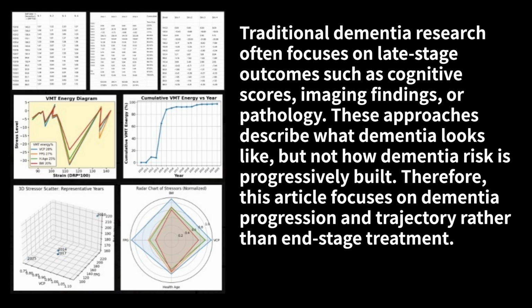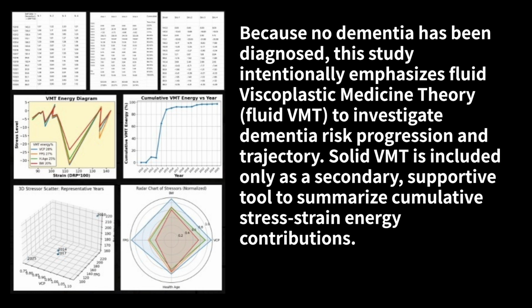Traditional dementia research often focuses on late-stage outcomes such as cognitive scores, imaging findings, or pathology. These approaches describe what dementia looks like, but not how dementia risk is progressively built. Therefore, this article focuses on dementia progression and trajectory rather than end-stage treatment. Because no dementia has been diagnosed, this study intentionally emphasizes Viscoplastic Medicine Theory, Fluid-VMT, to investigate dementia risk progression and trajectory.